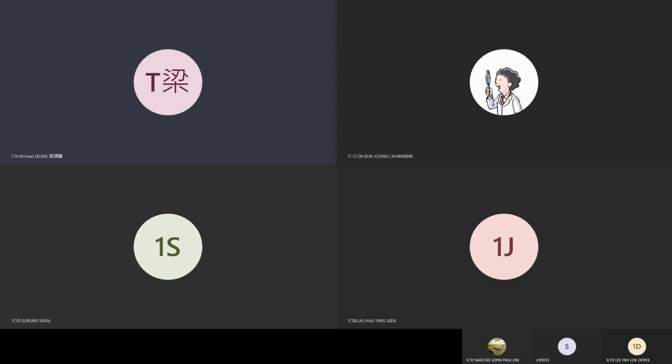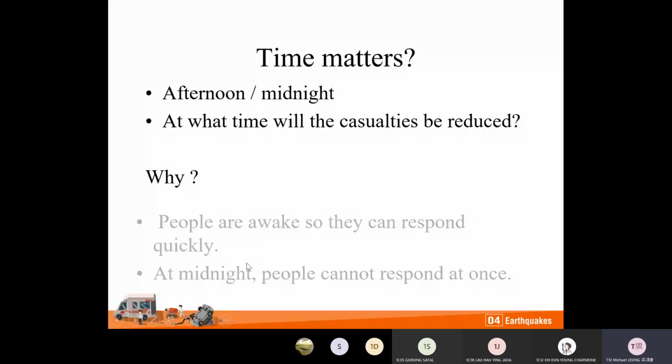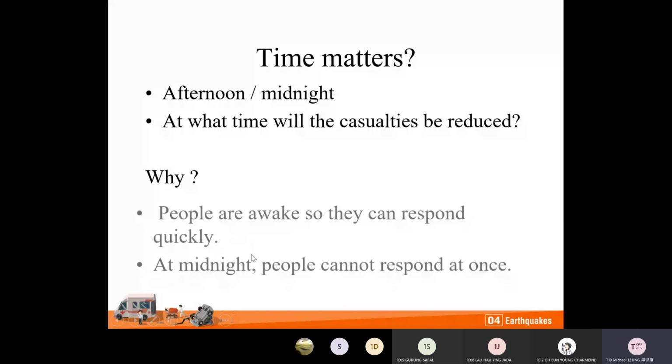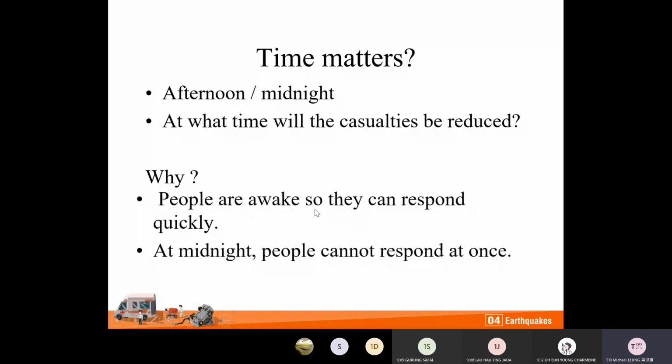Okay, let's look at the conversation. Yeah, good, John Paul, very good. At midnight, most people are sleeping, so they cannot leave the buildings. They cannot run to safety areas. But in the afternoon, people are awake, so they can respond quickly. But at night, people cannot respond because they are sleeping. So when an earthquake strikes a place at midnight, the casualties will be much higher.